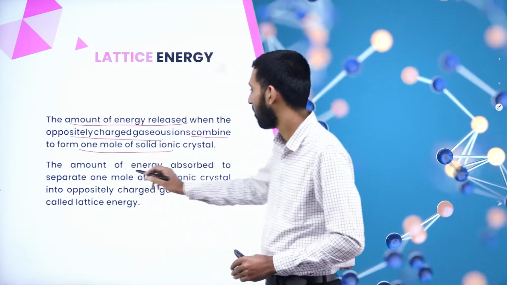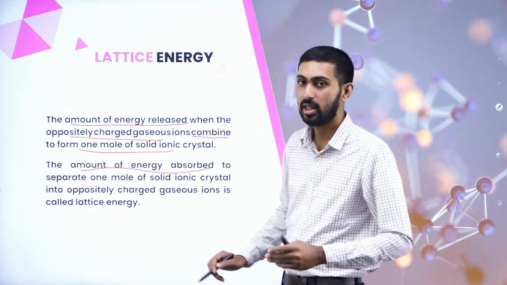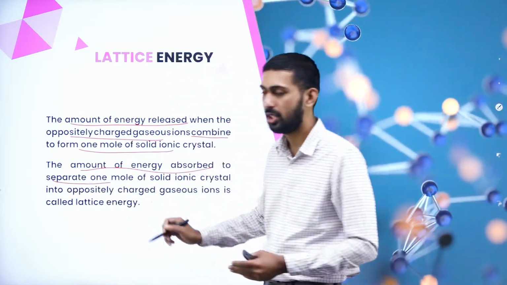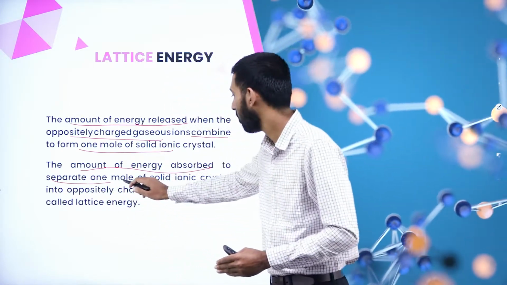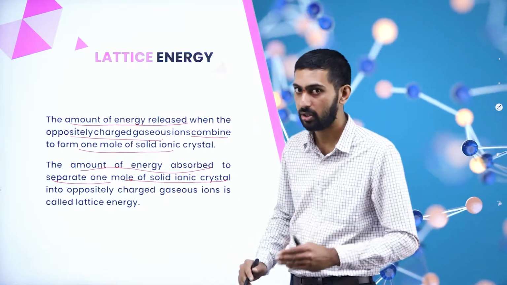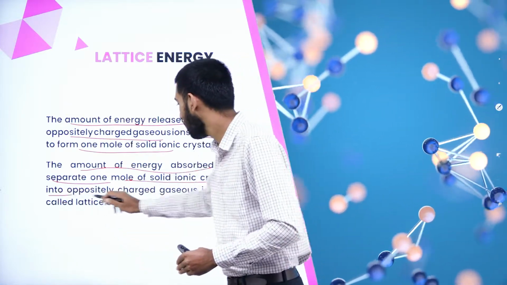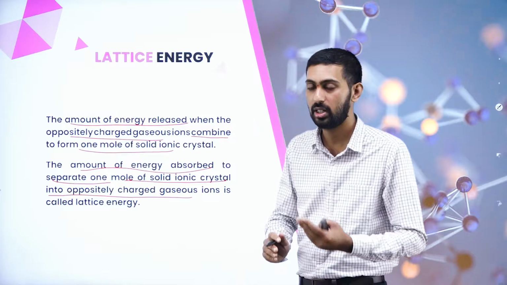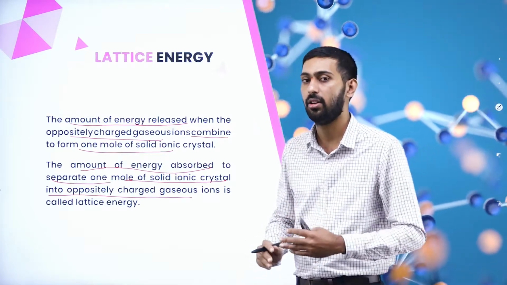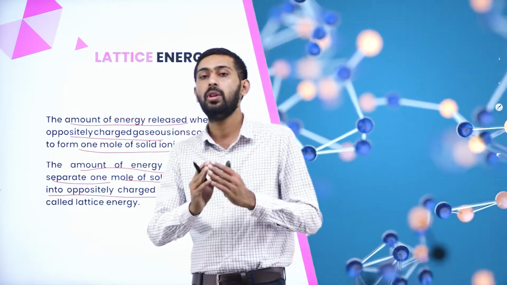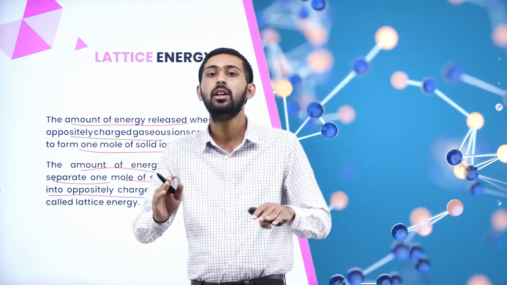Okay, next, it's the amount of energy absorbed to separate 1 mole of solid ionic crystal into oppositely charged gaseous ions. We should know that both ions should be in the gaseous state only, not in the solid state.